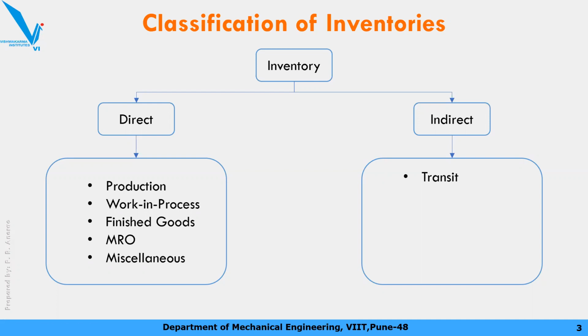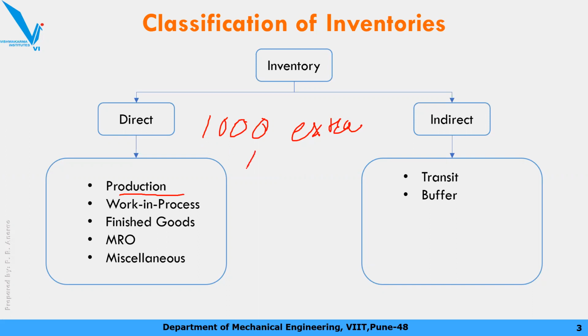Next one is buffer inventory. Buffer inventory means, just imagine this situation: raw material required is 1000 gear blanks, okay, but you put extra stock just in case, just for the worst situation.